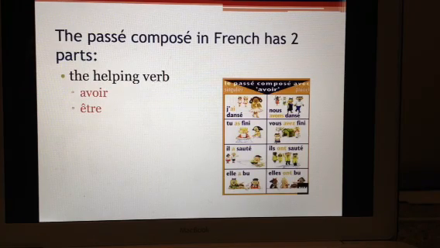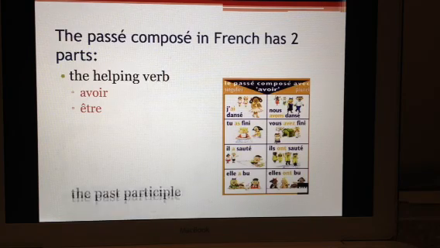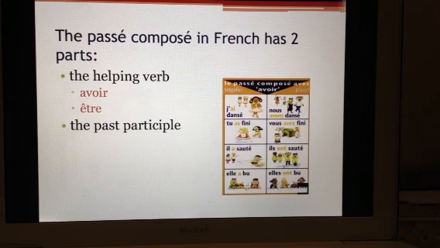Usually that's the verb avoir, but in a few cases that can be the verb être. And the second part is the past participle. Do not forget both parts. A lot of people tend to remember the past participle but forget the helping verb, so do not forget your helping verb.